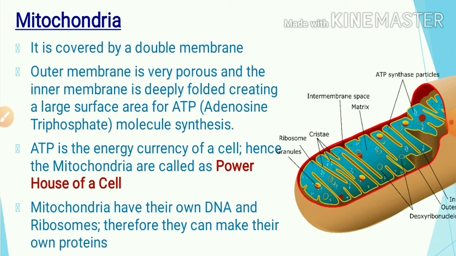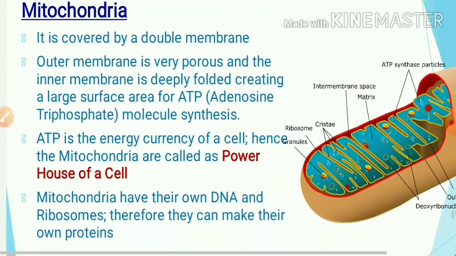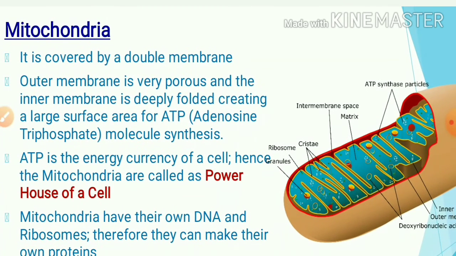Cristae are studded with regularly placed particles, or oxysomes, or elementary particles, which have ATP synthetase enzyme. Thus, the outer membrane is very porous and the inner membrane is deeply folded. It is creating a large surface area for ATP molecule synthesis due to the presence of this ATP synthetase enzyme.